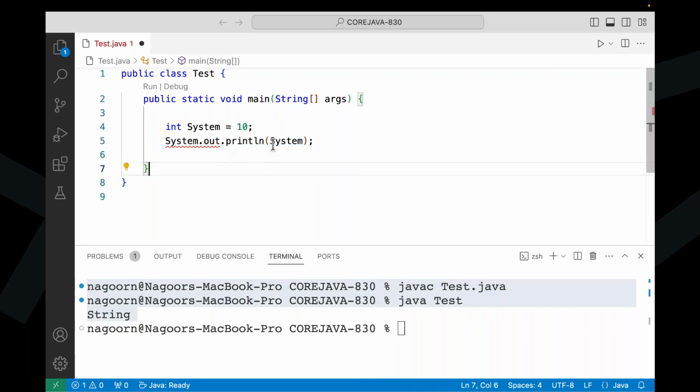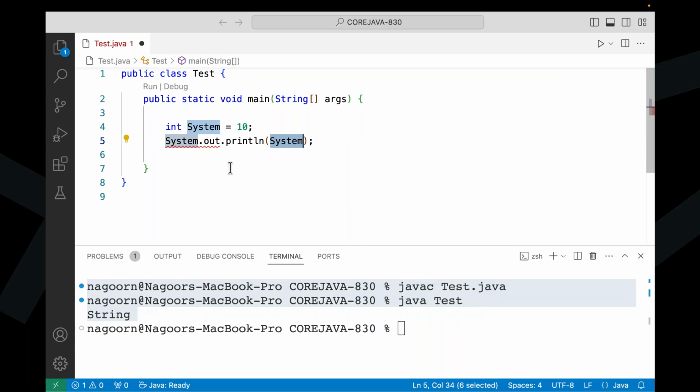First of all, tell me about the second system, the parameter system. I have used this system as what? As an integer variable or class name? System dot println of system. The second system I have used as what? As an integer variable or class name? The system dot println of A. In the same way, system dot println of system. Now that system I have used as what? Integer variable or class name? Integer variable. Perfect, guys. Effectively, we are giving answers.